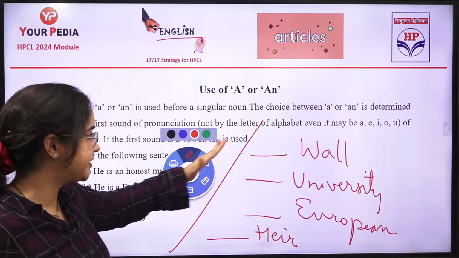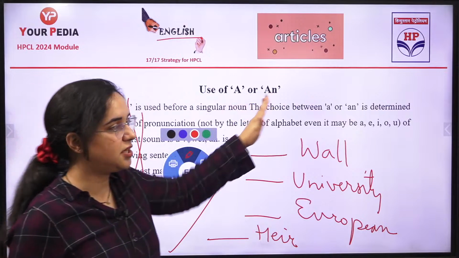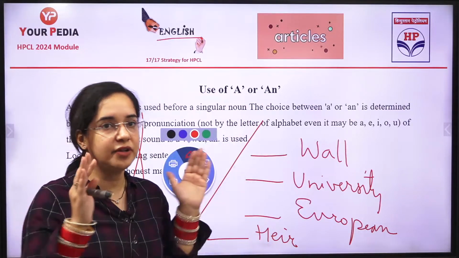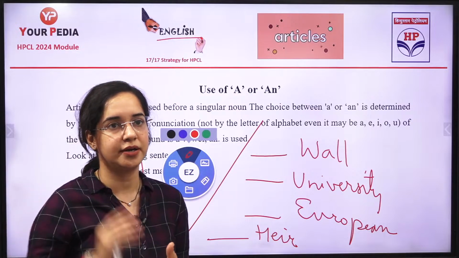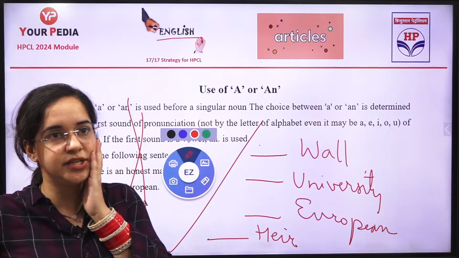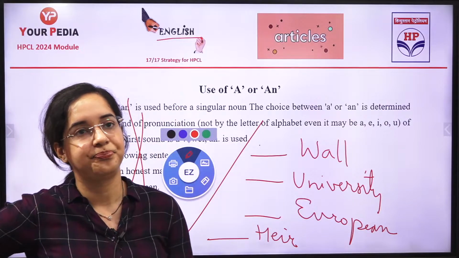You have four things in front of you. You don't have to concentrate on anything; just tell me about the previous knowledge you had. A or an: where will be a, where will be an? Just learn it by the sounds. We will be learning it. A wall. Okay, then it is an university? The option is a or an.